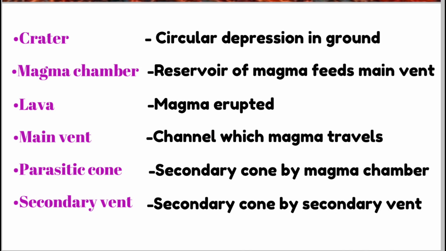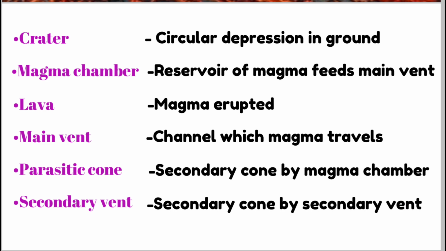Now, let's take a look at the common terms used in the description of volcanoes. First, crater. A volcanic crater is an approximately circular depression in the ground caused by volcanic activity. It is typically a bowl-shaped feature within which occurs a vent. Magma chamber. Reservoir of magma which feeds the main vent. Lava. Magma that has erupted is known as lava.